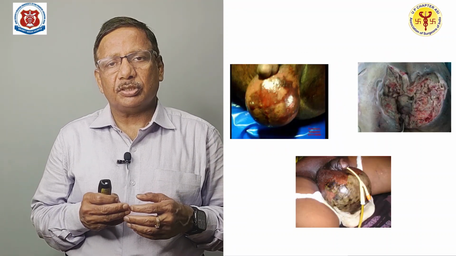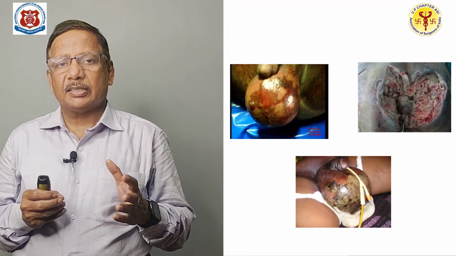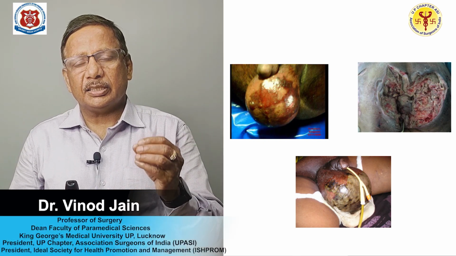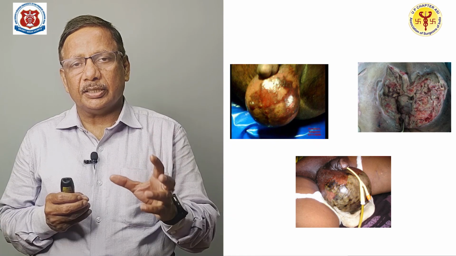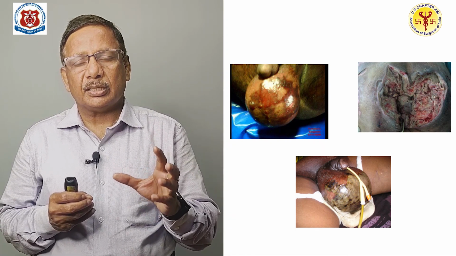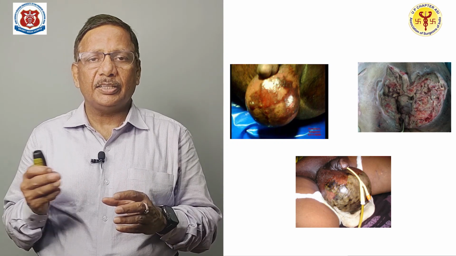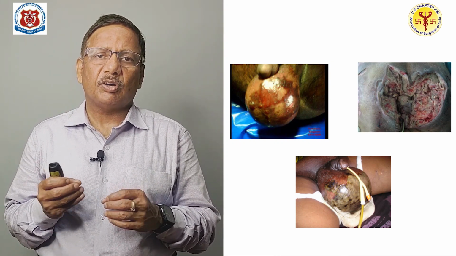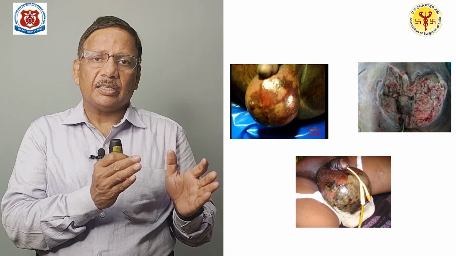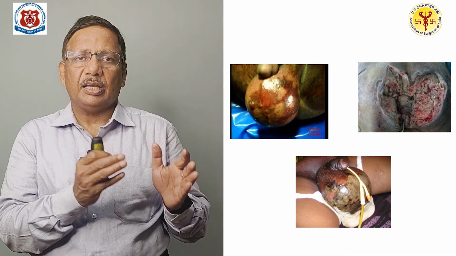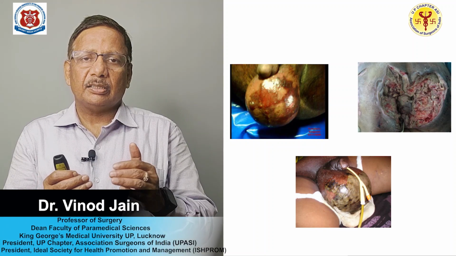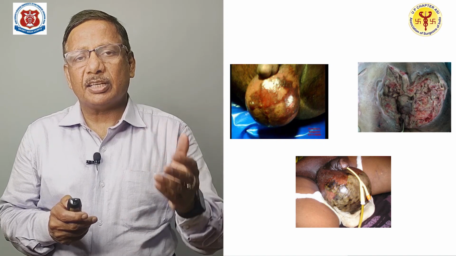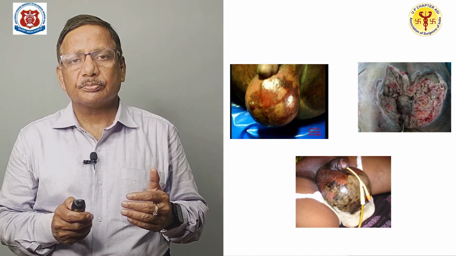Before we go further, you see these 3 diagrams. The diagram on the left side of the upper half, this is a male patient, and you can see that there is a necrotic skin area, and this is a typical case of Fournier's gangrene. On the right side of the upper side, you can see she is a female patient. That means this gangrene can be present in male as well as in female, and the lower picture shows you that the patient has had some sort of diversion done through the catheter.